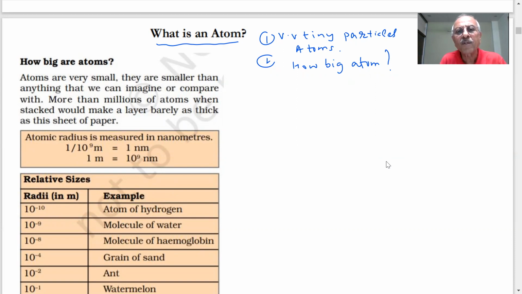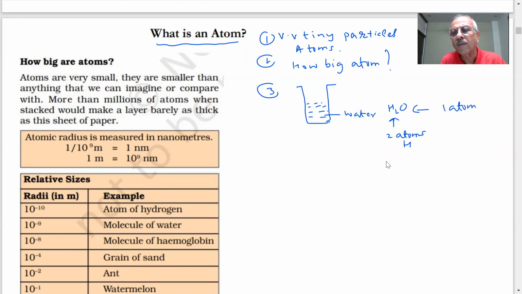Supposing here I have water, and in the water you have 2 atoms of hydrogen and 1 atom of oxygen.